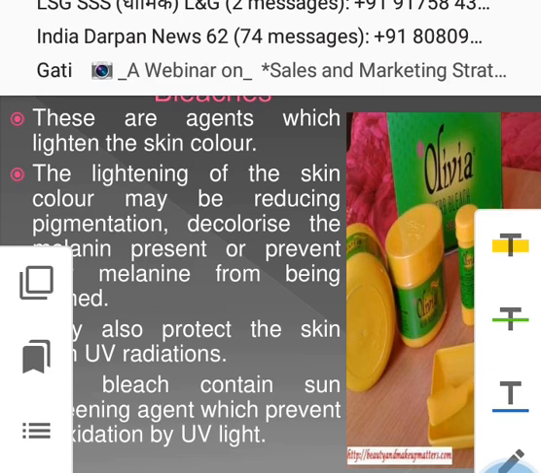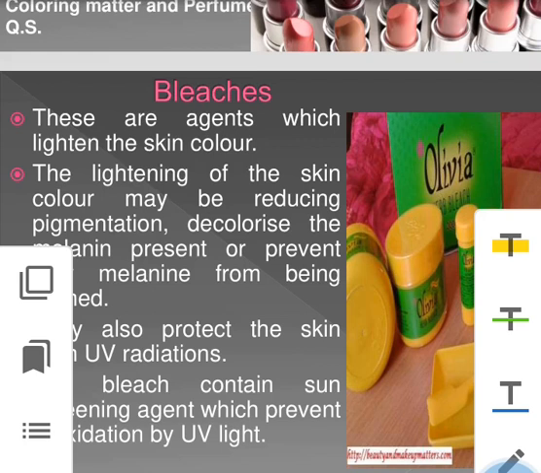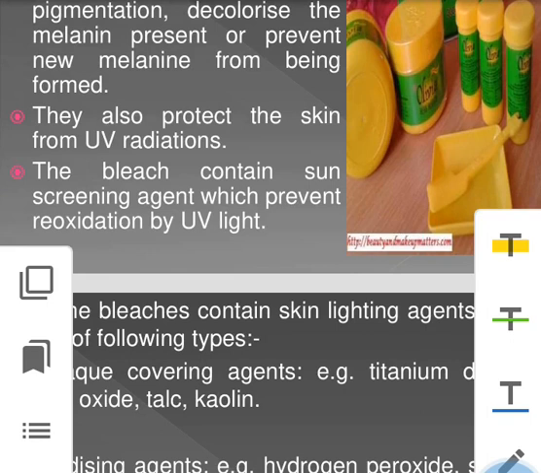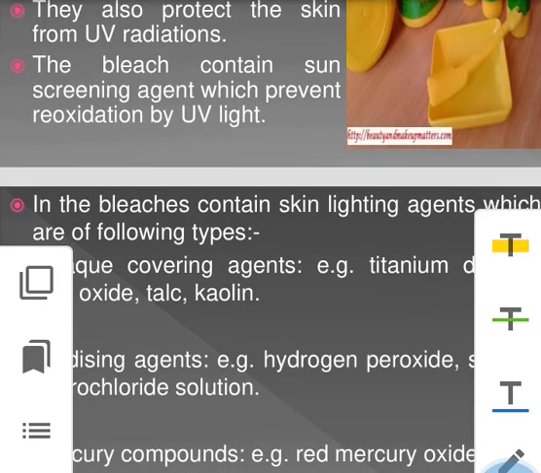Generally these are agents which lighten the skin color, by reducing pigmentation, decolorizing the melanin present, or preventing new melanin from being formed. They are also used to protect the skin from UV radiation. The bleach contains a sunscreening agent which prevents reoxidation by UV light.